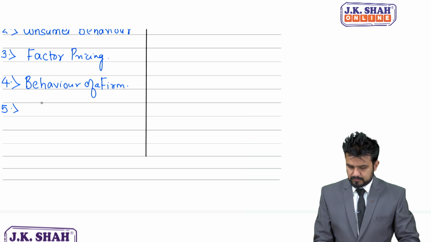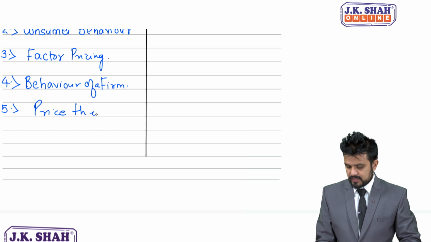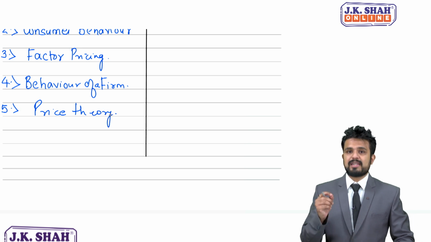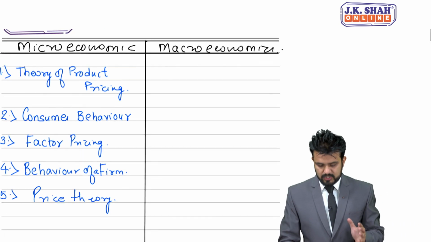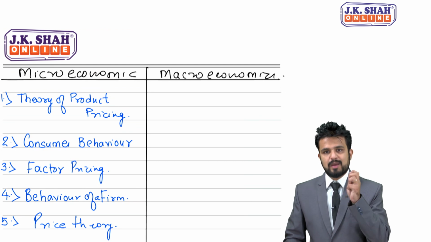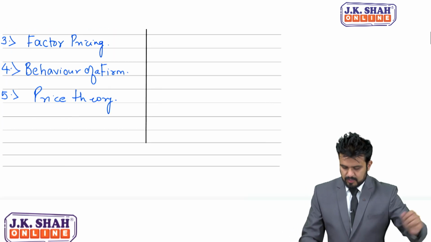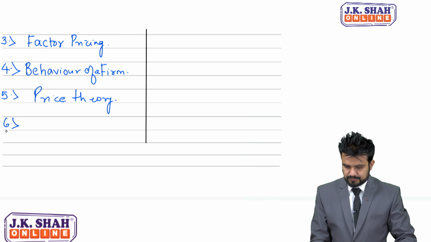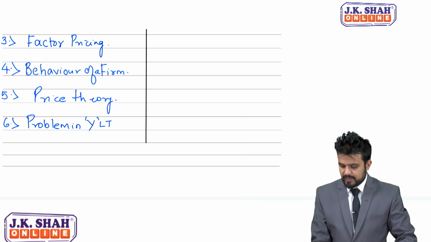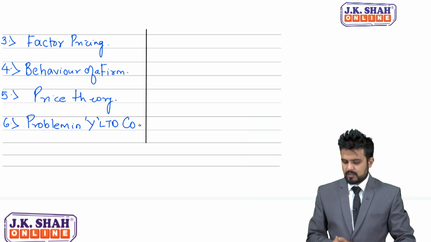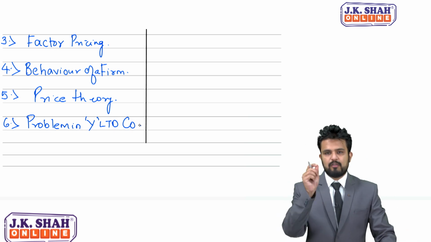Next point, microeconomics is also known as which theory, students? Price theory. I again repeat, all these points represent microeconomics. Sixth point, problem in Y Limited company. So the problem is in one firm, one company.